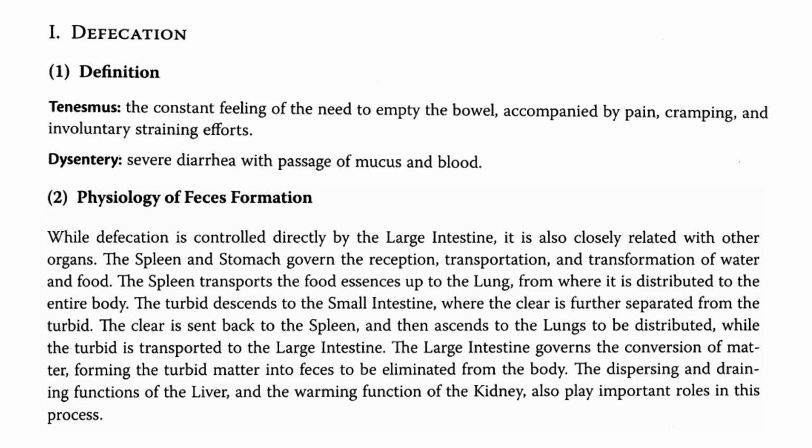The clear is sent back to the spleen and then descends to the lung to be distributed, while the turbid is transported to the large intestine. The large intestine governs the conversion of matter, forming the turbid matter into feces to be eliminated from the body. The dispersing and draining functions of the liver and the warming function of the kidney also play important roles in this process.